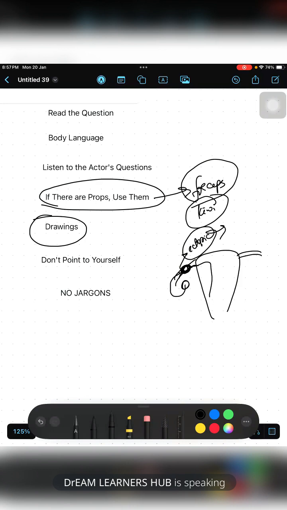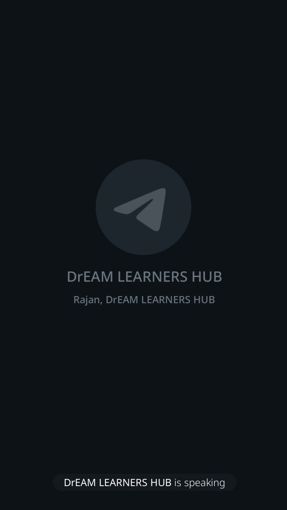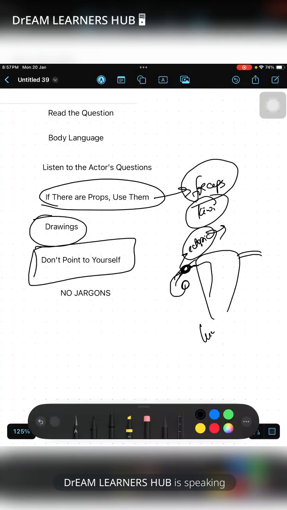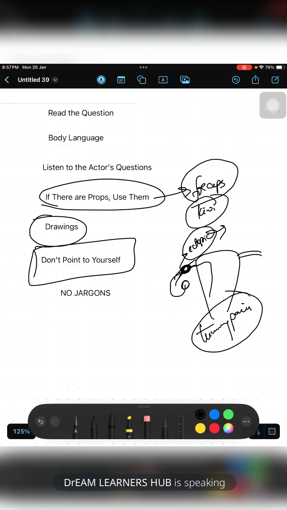Okay, next, don't point to yourself. It means if you want to describe something, like if you want to ask where you have tummy pain, don't point at your abdomen. Okay, don't point at your abdomen, don't point at your side. Don't say, is the pain here, is the pain here. Just describe verbally. Do you have any tummy pain? Where is it, left or right? Is it associated with some other symptom? Like that you can ask. Don't point on yourself. Okay.